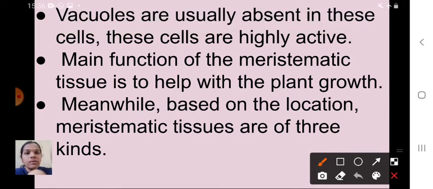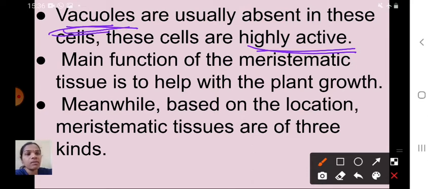So children, in your 8th standard you have studied about vacuoles, that is one of the cell organelles. While studying plant and animal cells, you might have seen that vacuoles are present in the cells, isn't it, children? So vacuoles are usually absent in meristematic tissue. These cells are highly active.